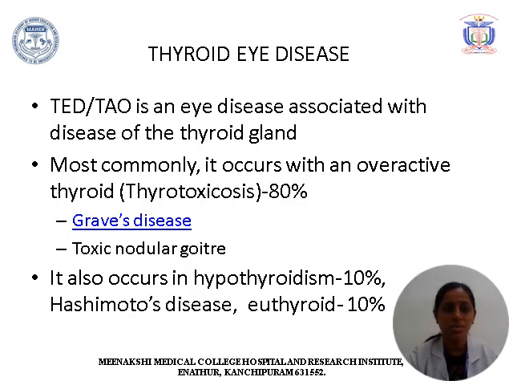Thyroid eye disease is associated with the disease of the thyroid gland, otherwise known as thyroid associated ophthalmopathy. Most commonly it occurs in hyperthyroid in 80% of the cases. In 10% it can occur in hypothyroid Hashimoto's disease. In 10% it can occur in euthyroid as well.